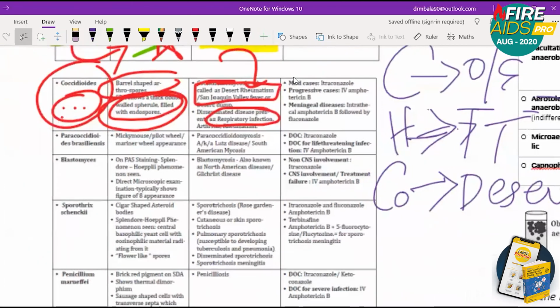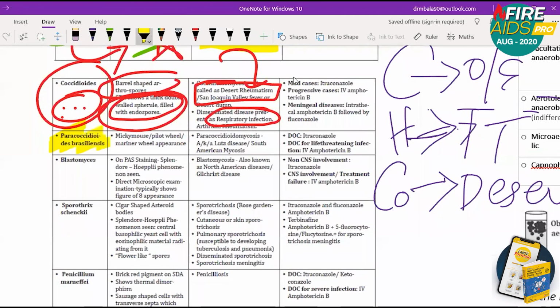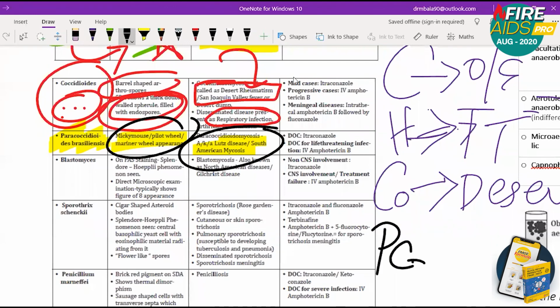Okay. Then going for Paracoccidioides brasiliensis. Mickey Mouse or pilot wheel appearance is seen. It's also called Lutz disease or South American mycosis. Mickey Mouse, South American mycosis, Lutz disease. These are the two words you need to know about this. So Paracoccidioides, you need to remember a Mickey Mouse